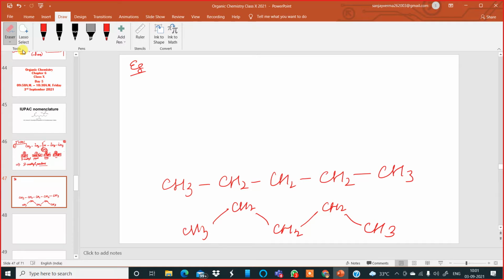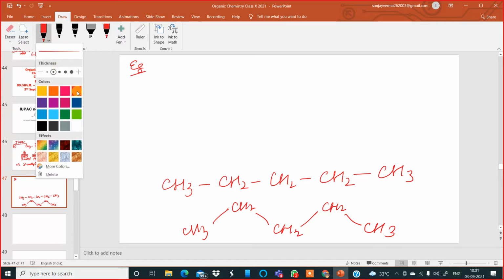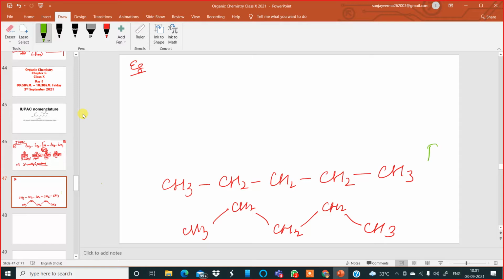You can number from the right hand side, or from the left hand side. Anywhere you can number. So I'll number from here: carbon 1, carbon 2, carbon 3, carbon 4, and carbon 5.